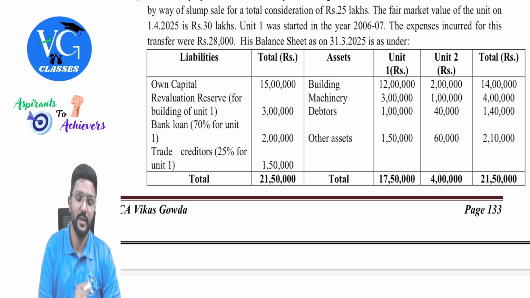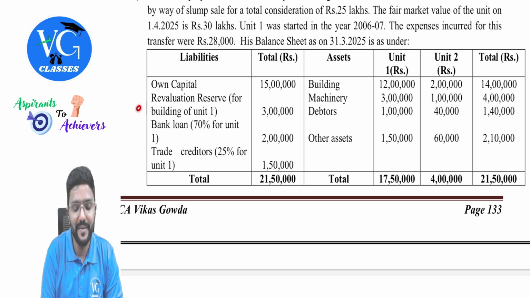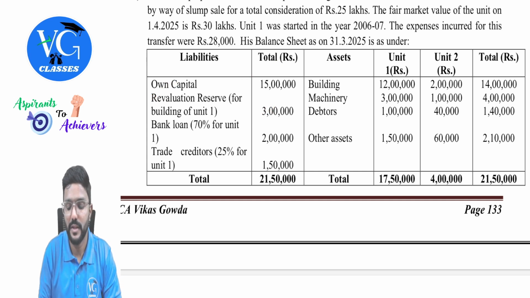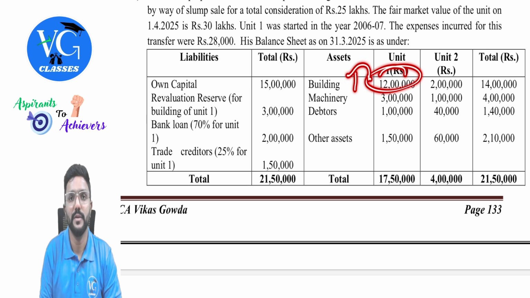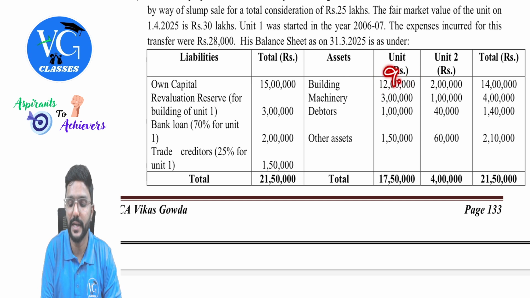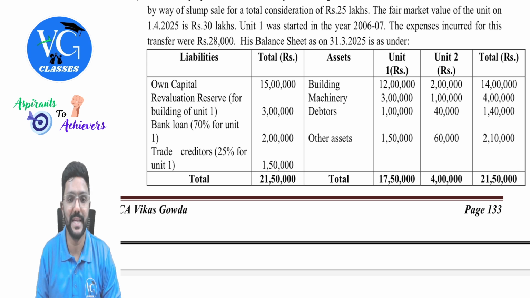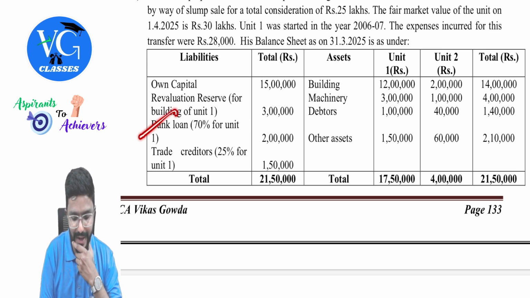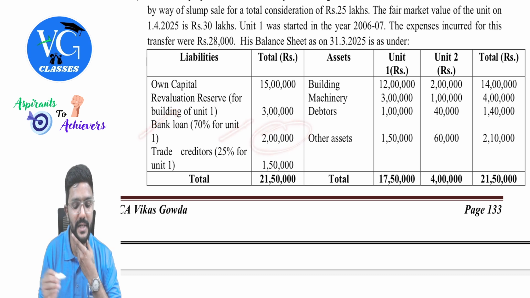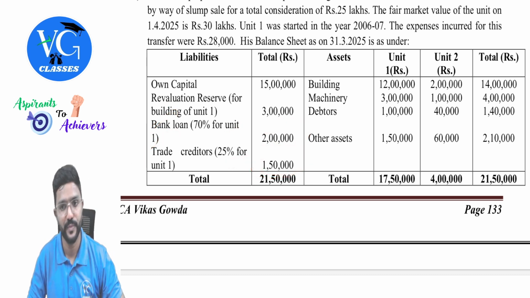Please be careful. Own capital 15 lakh, revaluation reserve 3 lakh for building of unit 1. That means the building of unit 1 is revalued upward. So should I remove this effect? Yes. So what is the book value of the building, guys? 9 lakh, which I need to consider for net worth calculation. Then bank loan is 2 lakh, but 70% of that is for unit 1. Trade creditors is 1 lakh 50, 25% of that is for unit 1. So we need to take only unit 1 value.